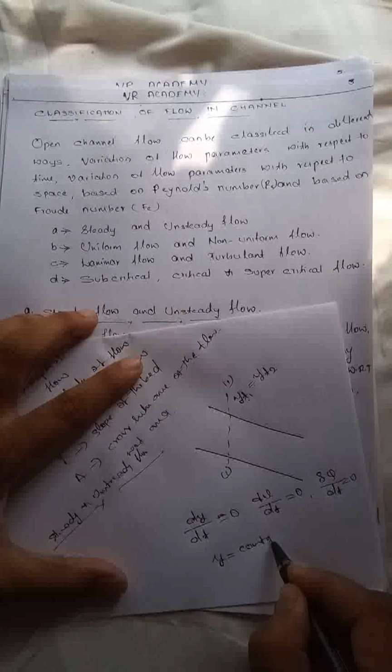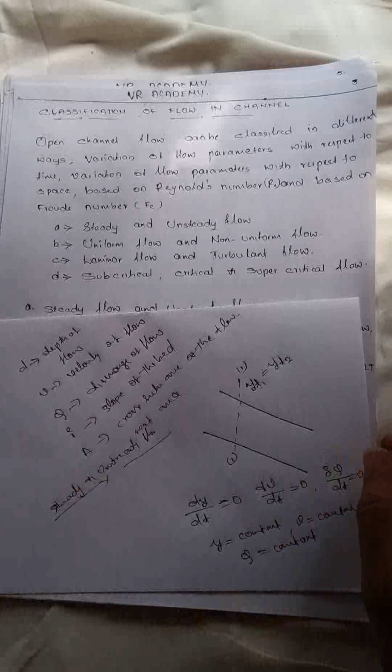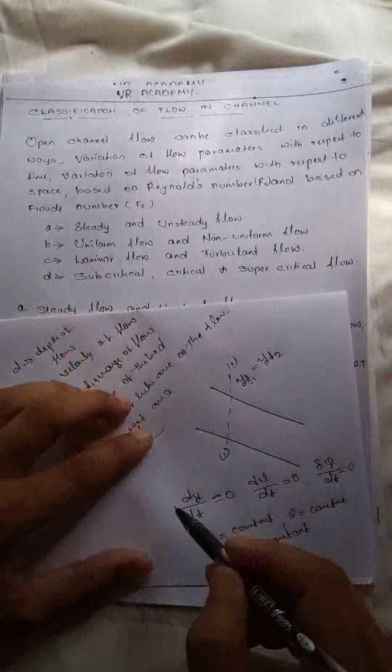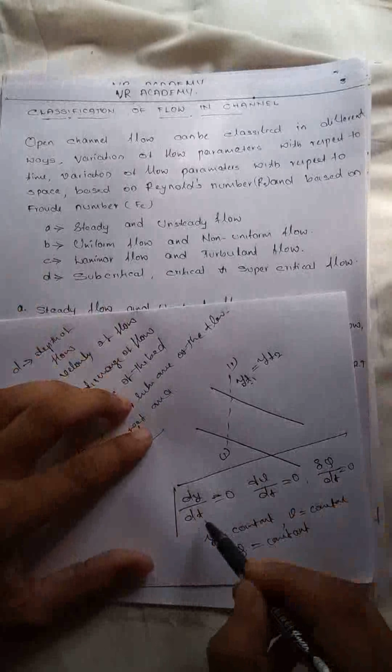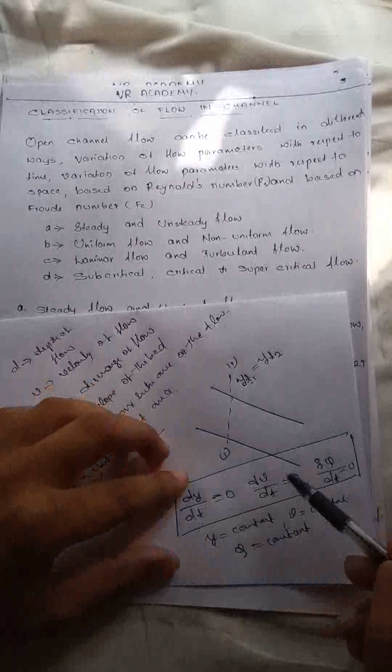So y is constant, velocity is constant, and Q is also constant. For uniform flow it should satisfy all these three conditions: the depth, velocity, and discharge should remain constant.